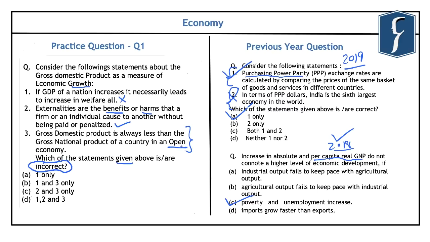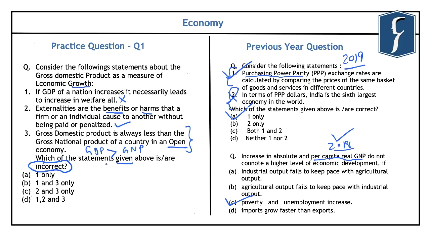However, after the reforms of 1991, that is the liberalization, privatization and globalization, Indian economy has become considerably open in nature. Now if in an open economy, the foreign direct investment is huge, then the gross domestic product of that country will be greater than that of the gross national product. However, if more people from the country are investing outside the country, and as compared to that, fewer people are investing within the country from outside, then in that case, the gross national product of a country will be more than that of the gross domestic product.